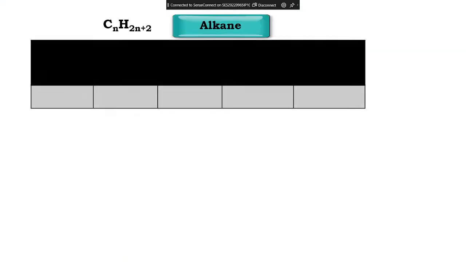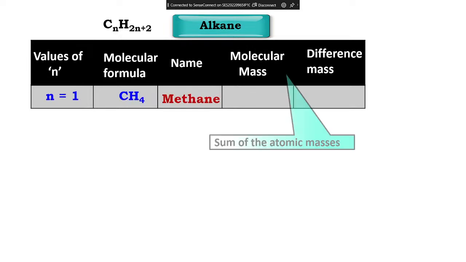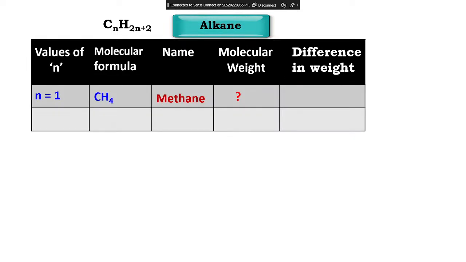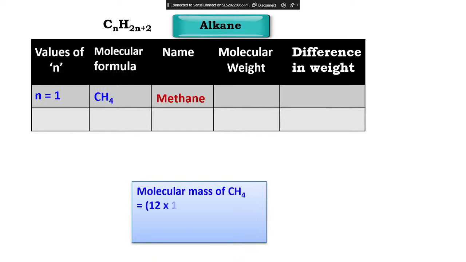Yes. Okay. Look at this now. The same thing repeats here: molecular mass. How to calculate the molecular mass? For example, CH4. ठीक है ना? Carbon and hydrogen 4. The molecular mass of carbon is 12 and the molecular mass of hydrogen is 1.